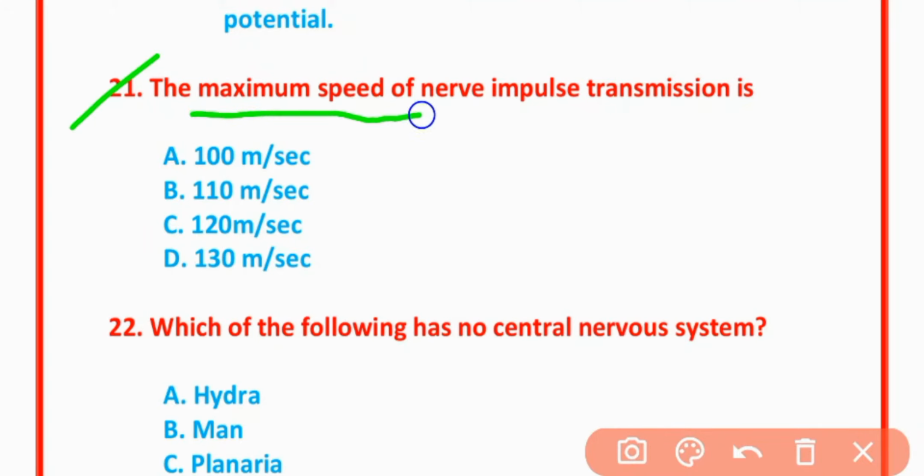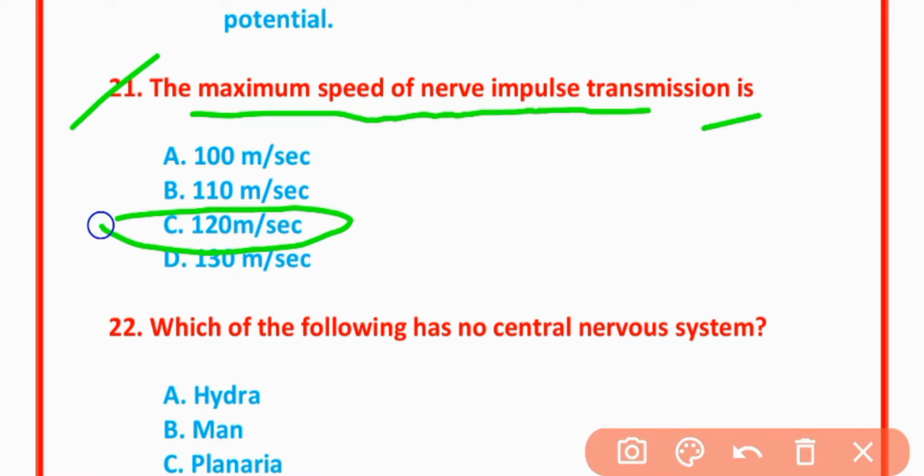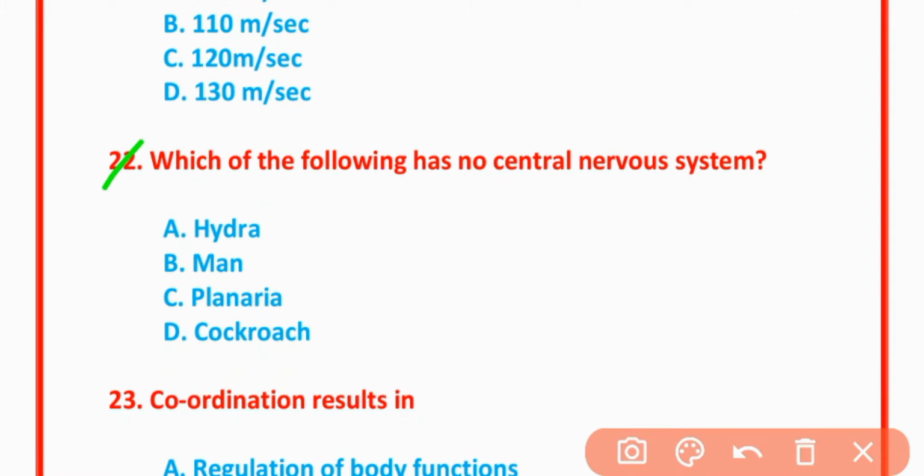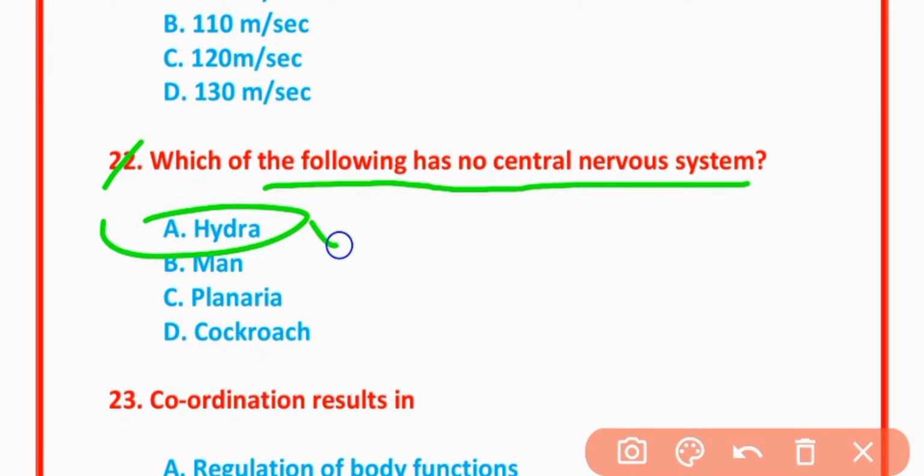21. The maximum speed of nerve impulse transmission is 120 m per second. Which of the following has no central nervous system? Hydra. Option A is correct.